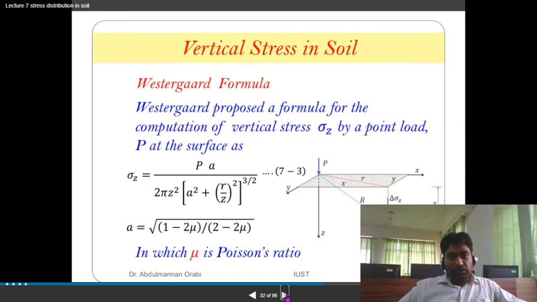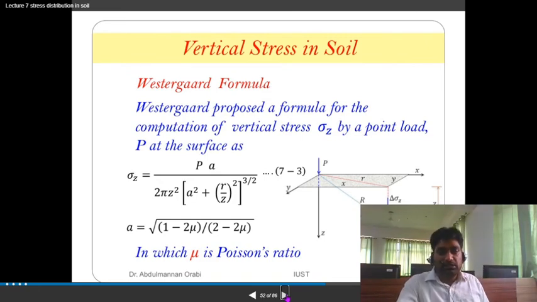Westergaard proposed a formula for the computation of the vertical stress sigma Z for a point load P at the surface. The formula is sigma Z equal to P into A upon 2 pi Z square, into A square plus R by Z the whole square, to the power 3 by 2. A is equal to under root of 1 minus 2 mu upon 2 minus 2 mu, in which mu is Poisson's ratio. This is the same case as the concentrated load, but the formula changes. The incorporation of mu takes place in the Westergaard equation.